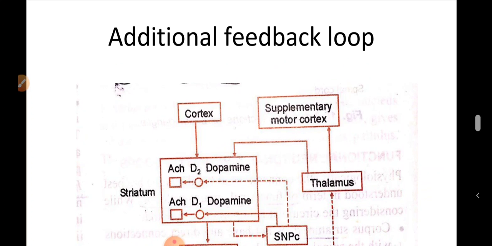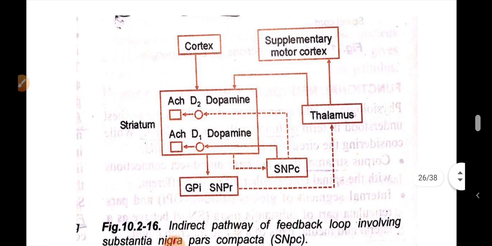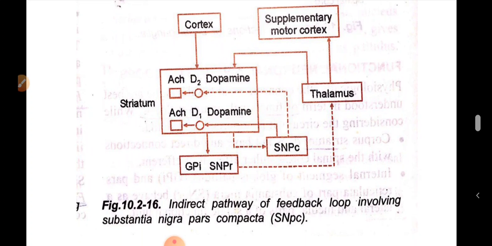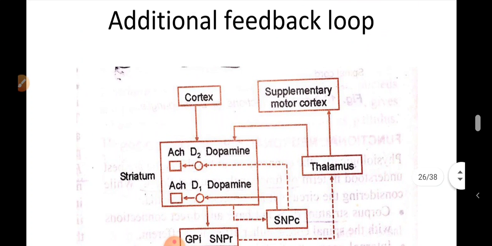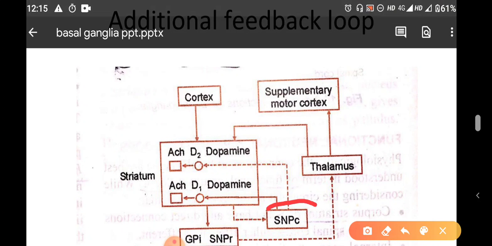So, in the primary feedback loop, the connection between the striatum and the globus pallidus is direct, but here there are two additional indirect feedback loops. So, this loop you can see, this is the indirect pathway of feedback loop involving substantia nigra pars compacta. You can see in the diagram the pars compacta part of substantia nigra projects to the striatum through these pathways.